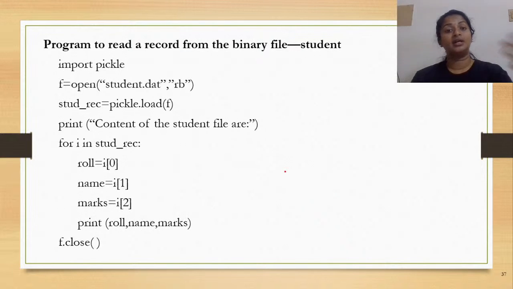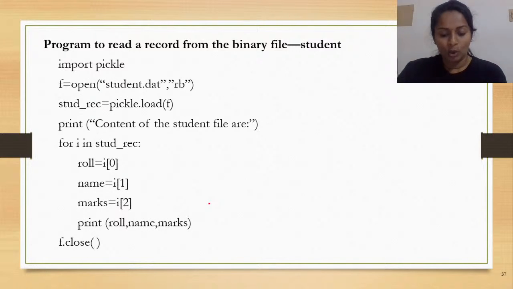Okay. So we had looked into the reading operation or the load method in the beginning of the slides also. But therein we learned a very small program wherein we defined the data. For writing as well as for reading, the entire thing was defined inside the program. Now here is a program wherein you are dissecting the contents and then you are displaying it on the screen. So I hope this is also easy and understandable. So shall we move on to the next program?